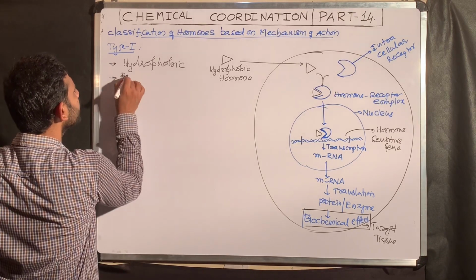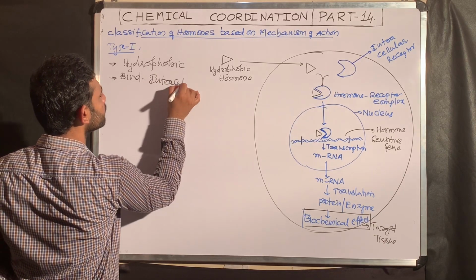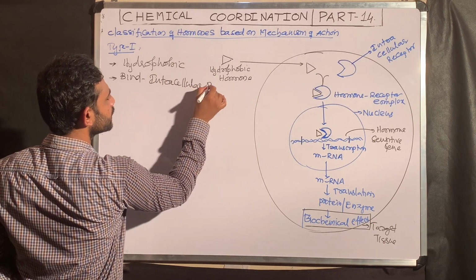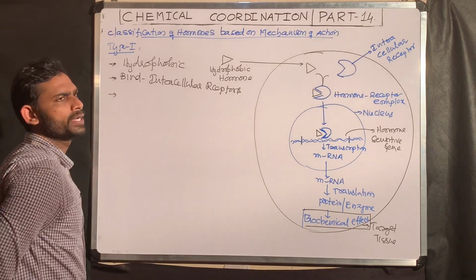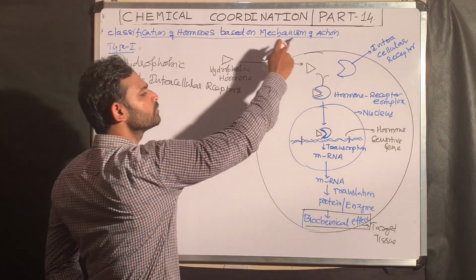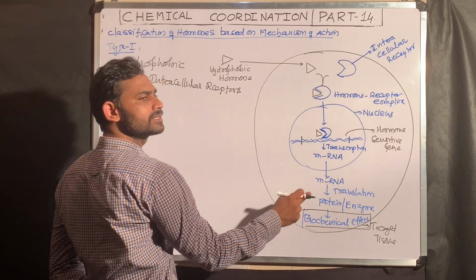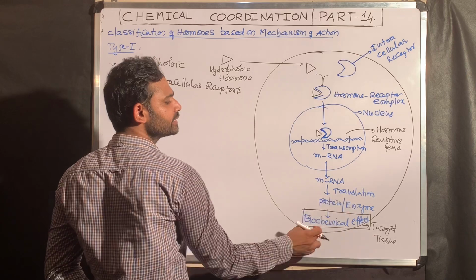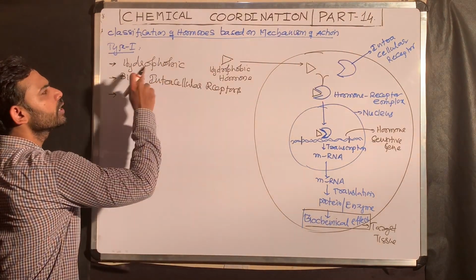They bind to intracellular receptors. Next important point, these hormones directly go and bind with the genes and stimulate the synthesis of the corresponding enzyme. That enzyme is doing the biochemical effect.